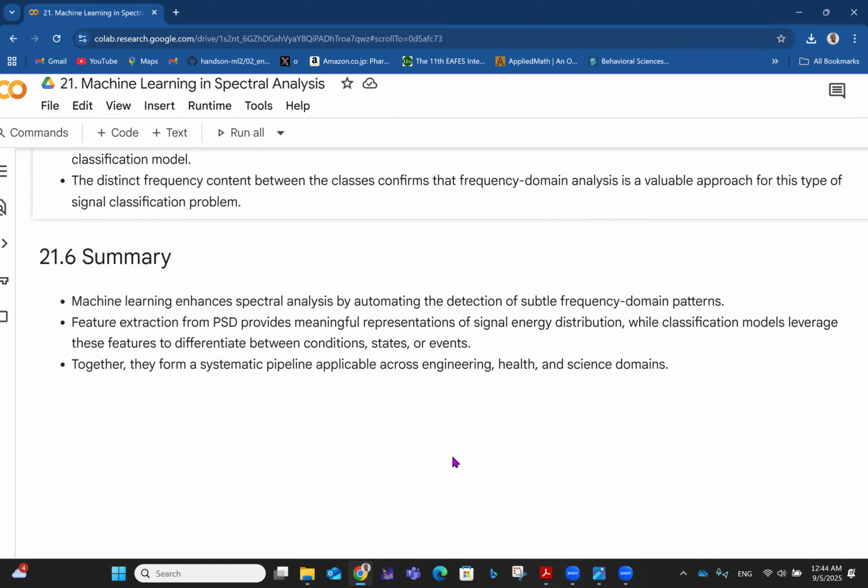In the next video, we'll be talking about some case studies of spectral analysis. So the real applications in biomedicine, in finance, in I think geology or something like that. I'm not too sure. So watch out for that video. It's going to be really interesting.